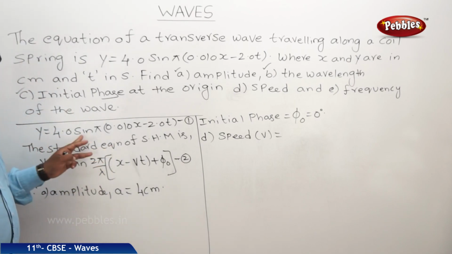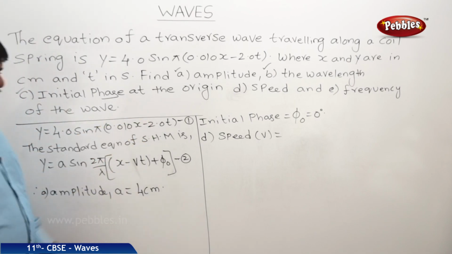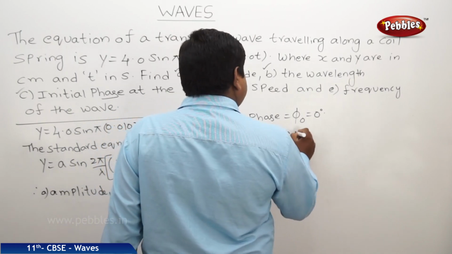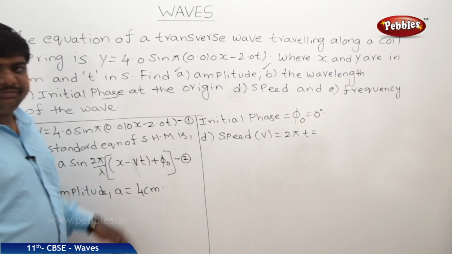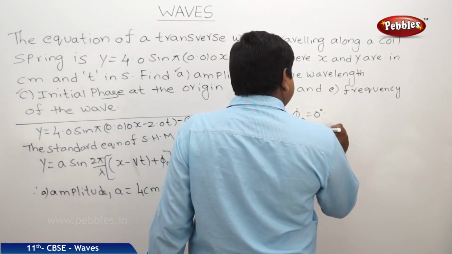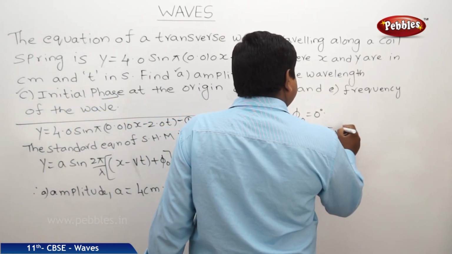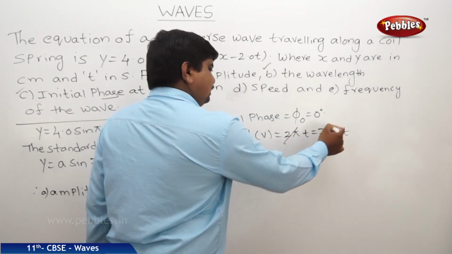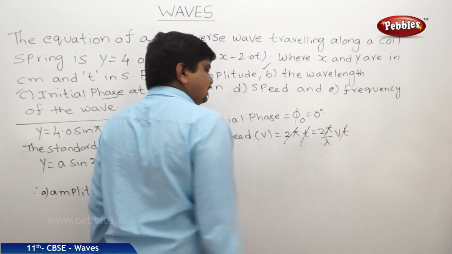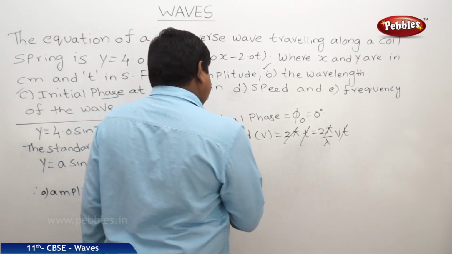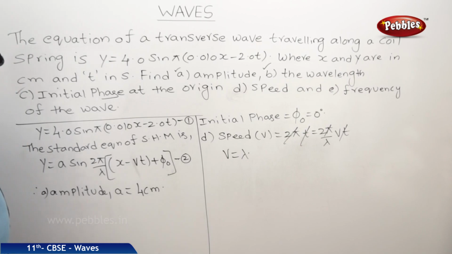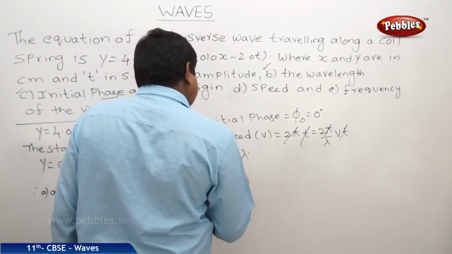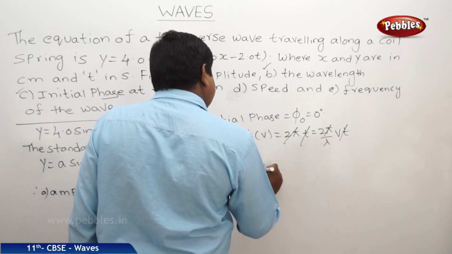If you see the comparison, 2 pi t is equal to 2 pi by lambda vt. 2 pi, t and t get cancelled. Therefore, we will get v is equal to lambda. But what is the lambda? 2 meters. Therefore, velocity is equal to 2 meters per second.